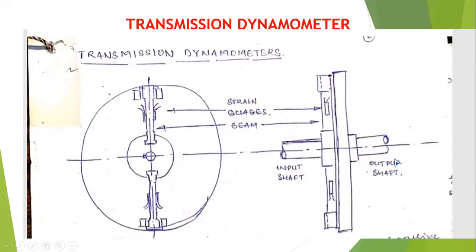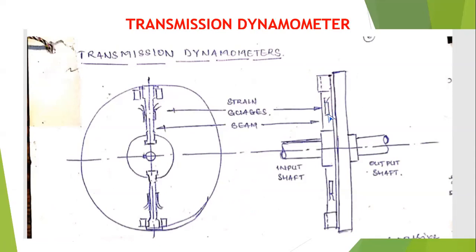Then couple this shaft to the motor, and start the motor to run at different speed intervals. Say the maximum speed is 4,000 RPM. Then you can note down the reading of the strain gauges at different speeds, for example 1,000 RPM, 2,000 RPM, 3,000 RPM, and 4,000 RPM.